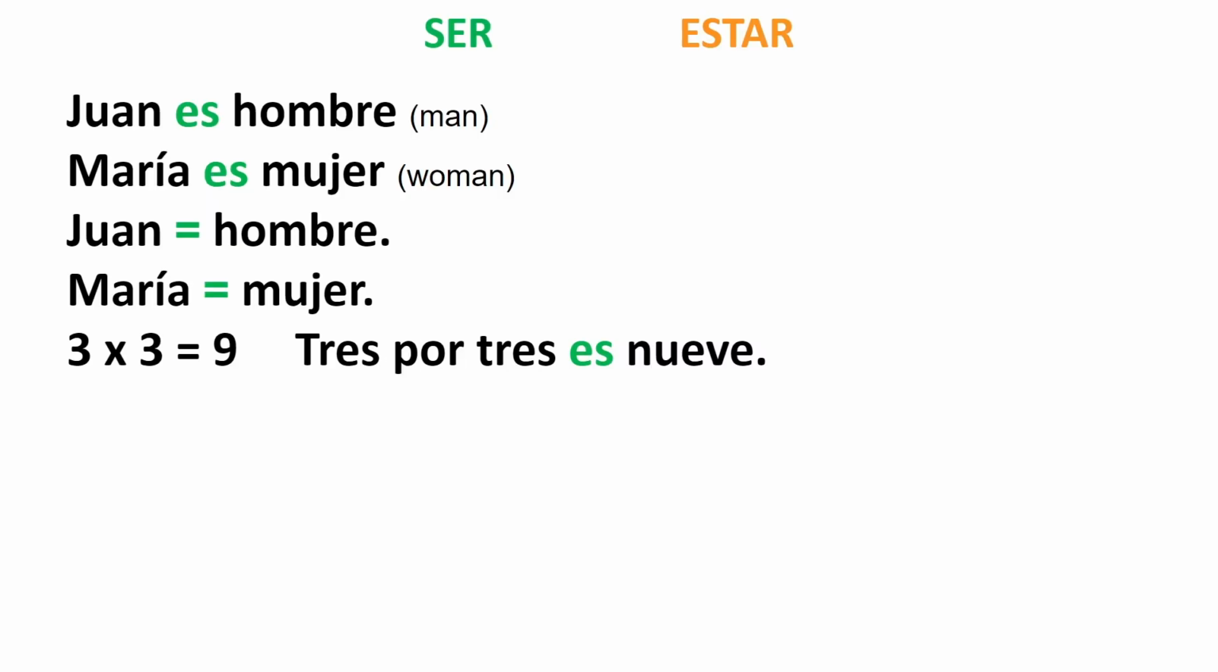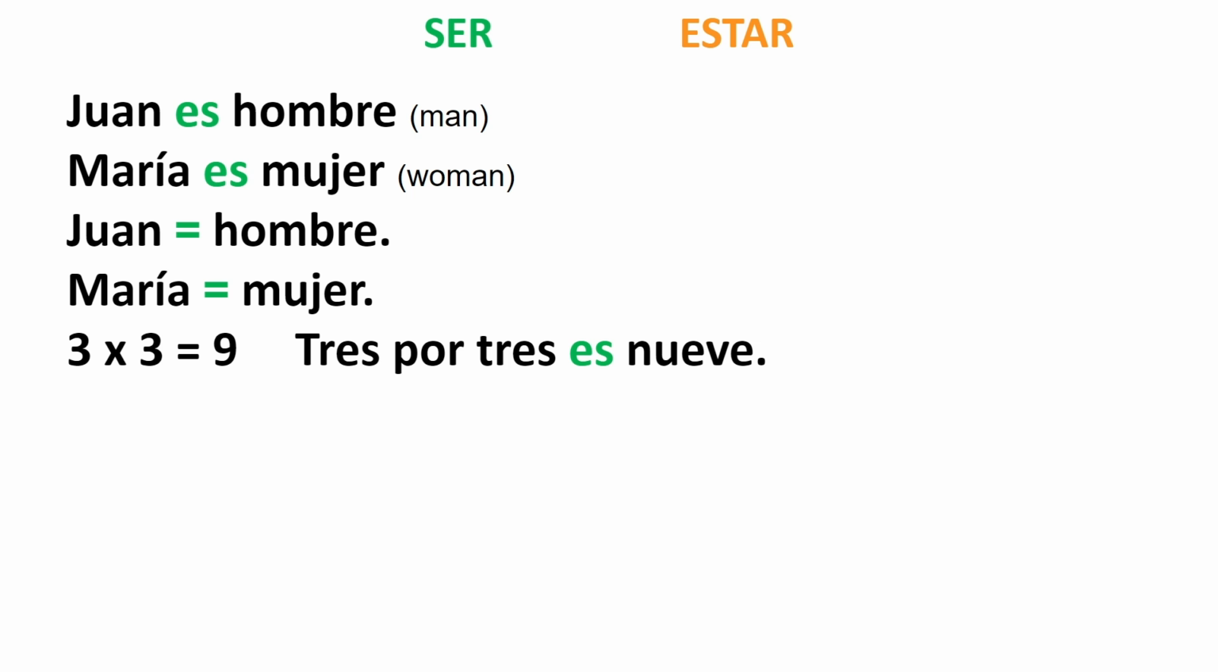Let's take a look at some examples. Juan es hombre. So that is Juan is a man. And what I'm saying is that being a man is an essential characteristic of Juan. That is the nature of Juan. Maria es mujer. It's the same thing. Maria is a woman. That is an essential characteristic of Maria. We're describing who these people are.